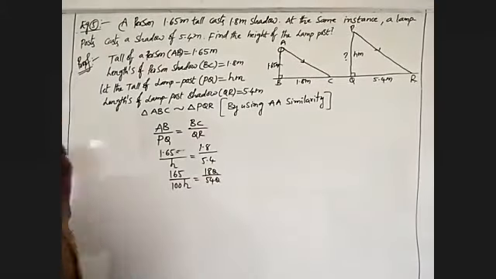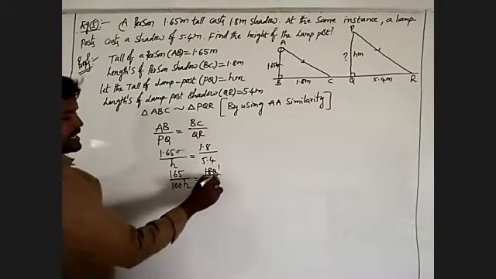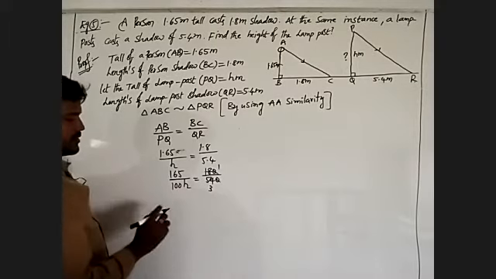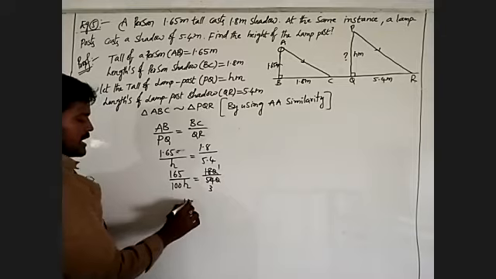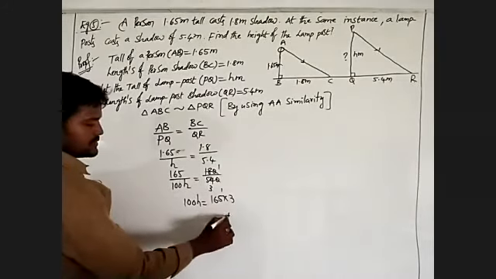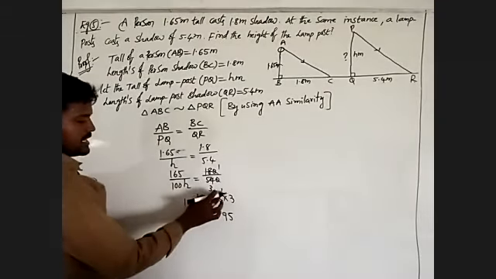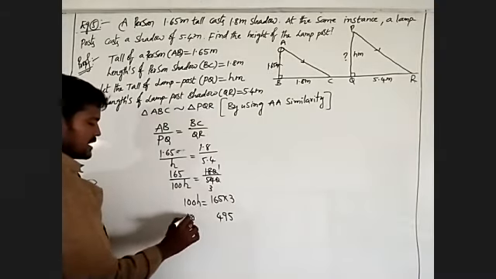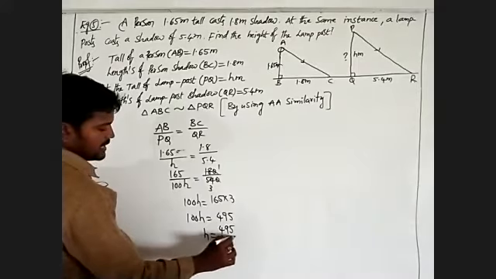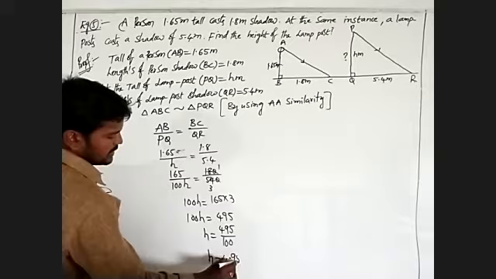18 ones are 18, 18 threes are 54. By cross multiplication, 100x is equal to 165 into 3, which is 495. So x is equal to 495 by 100, that is 4.95 meters.